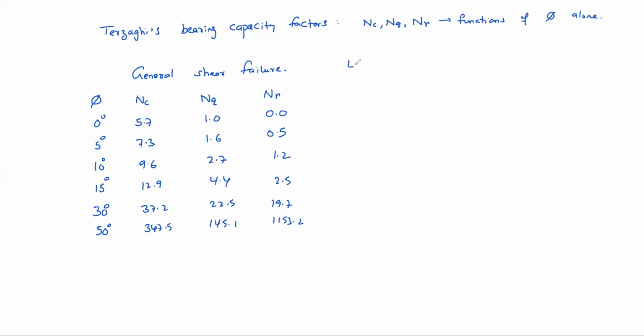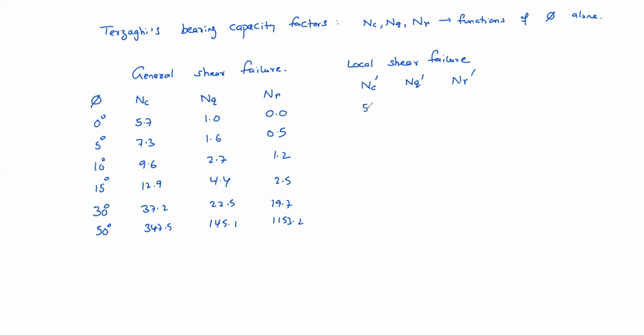Otherwise, sometimes in exams they may mention these values directly. For local shear failure, let us call them NC dash, NQ dash, N gamma dash. Those values are worked out by calculating tan inverse of 2/3 of tan pi.